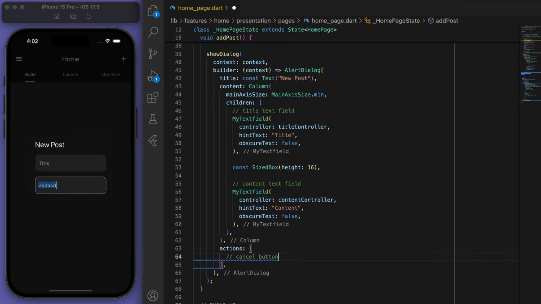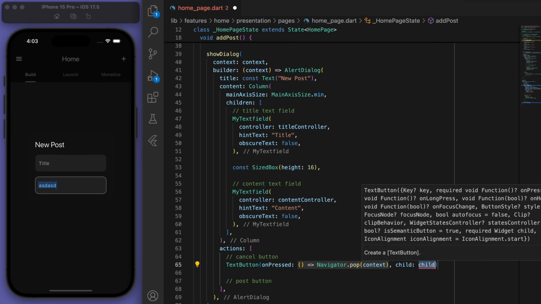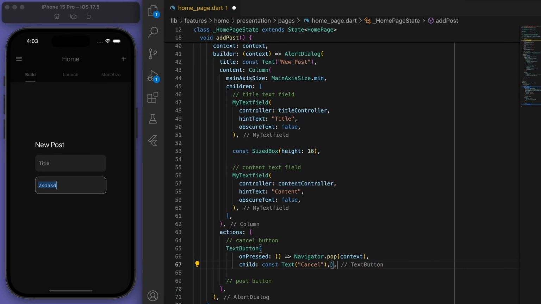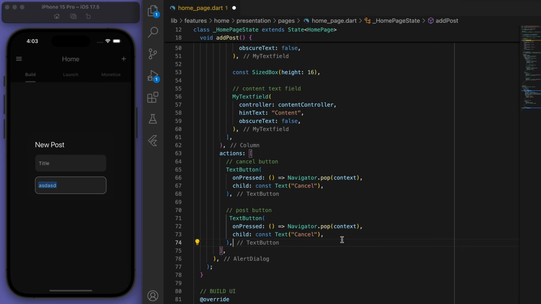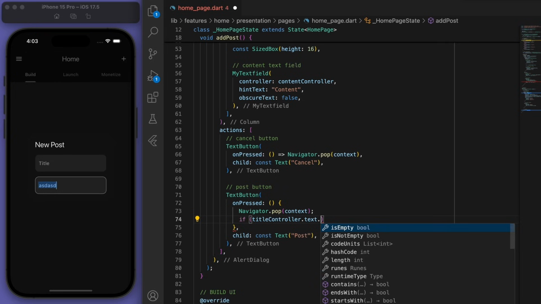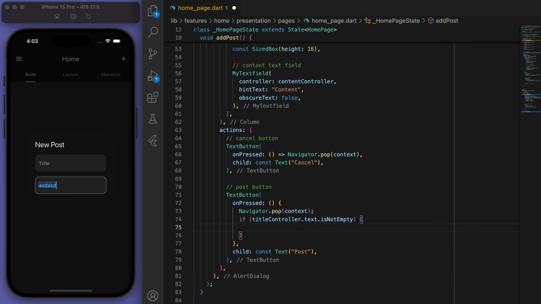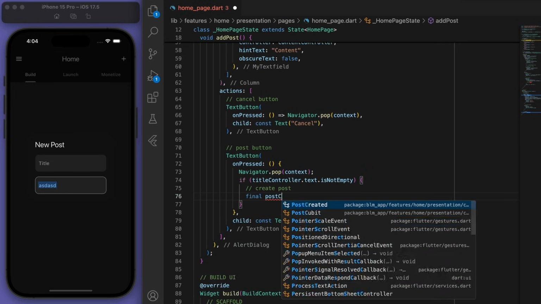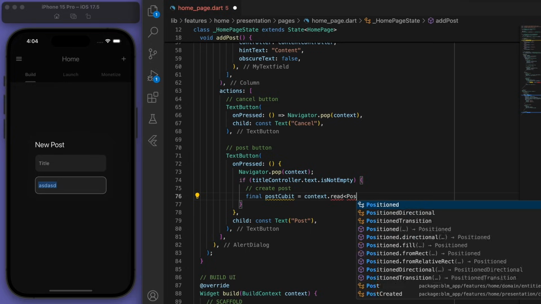And let's have our actions here. So we've got two buttons, the cancel button and the post button. So when you press the post button, let's just make sure that the title controller is not empty. Okay, so if we have some stuff in there, then we can go to our post qubit and try to create the post.